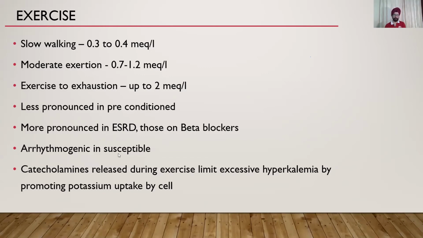Hyperkalemia obviously is arrhythmogenic in the susceptible people, especially after exercise. Exercise itself is arrhythmogenic in susceptible people. And catecholamines are also released during exercise, which limit excessive hyperkalemia by promoting potassium uptake, as mentioned before, that catecholamines also regulate potassium entry into the cells. However, catecholamines in excess can cause arrhythmias.